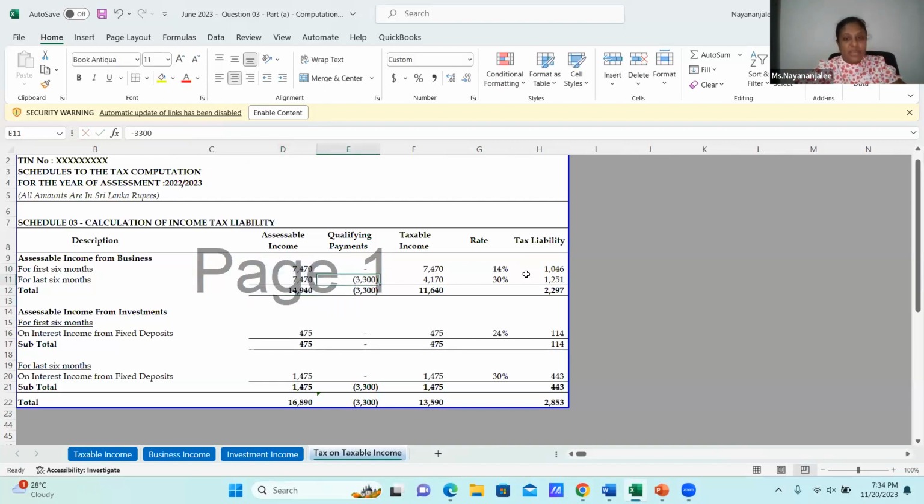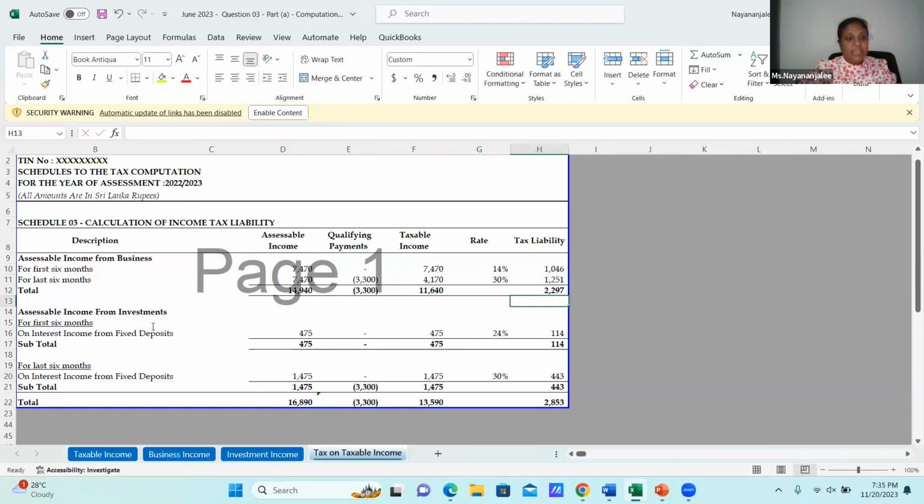And the qualifying payment, now for the first six months, is at 14%, as it is a hotel, an industry for the promotion of tourism. The next six months is at 30%. Then I have given the qualifying payment benefit to the second six months, which is the higher rate. Whatever from the higher rate, I have taken the benefit. And this is my tax liability. Yeah. Then there is the total tax liability.